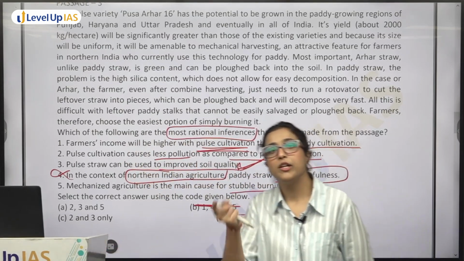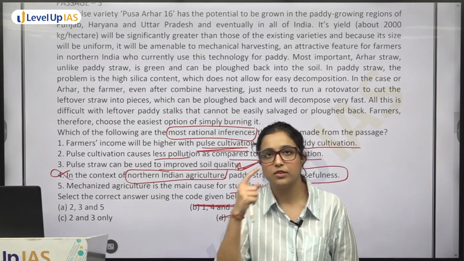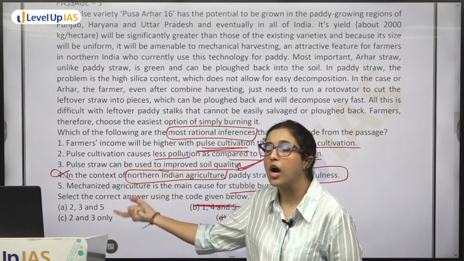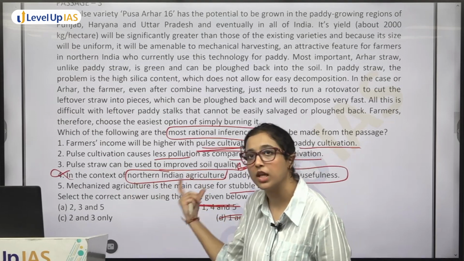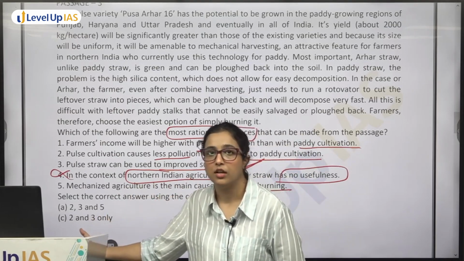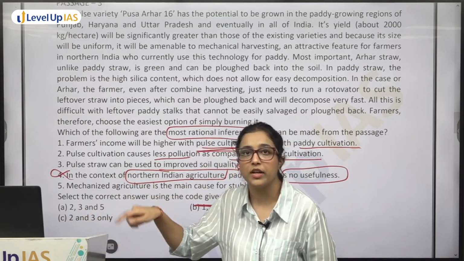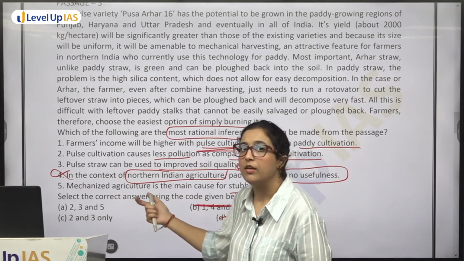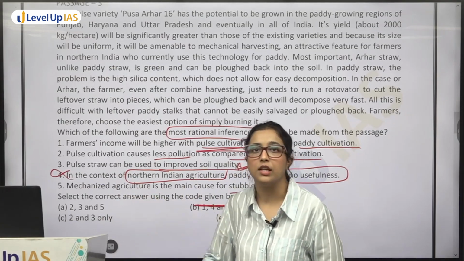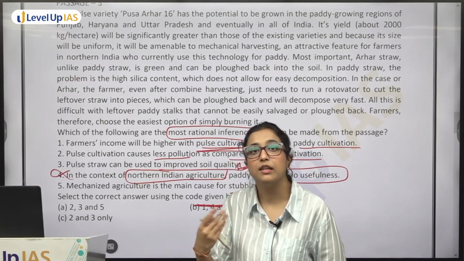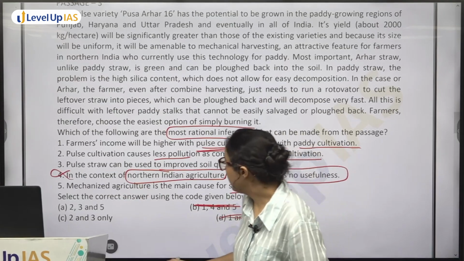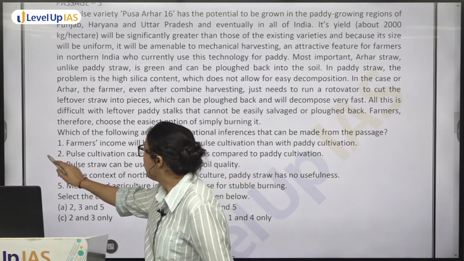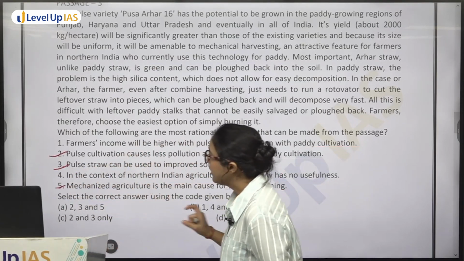Also stubble burning was earlier also when agriculture was not mechanized, तब भी stubble burning होता था. So how can mechanized agriculture be the main cause? This is a good thing. The only issue with mechanization of agriculture is that labor displacement and everything, वो सब अलग चीज है. But in general, agriculture के लिए having more machines makes it easier for us to do our work. ठीक है? So 2, 3 and 5, all 3 seem correct.